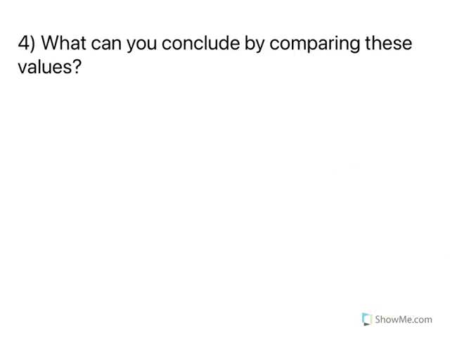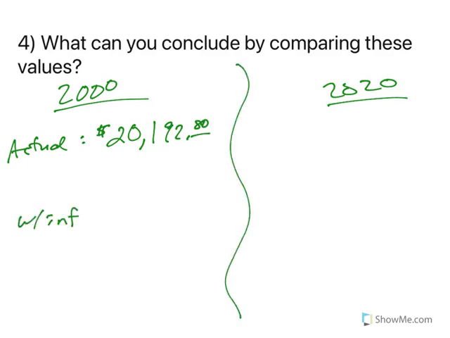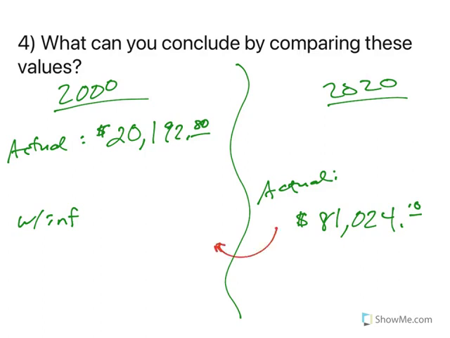So what can we conclude by comparing these values? If we're looking at 2000 to 2020, the actual in the year 2000 was $20,192.80. The actual in 2020 was $81,024.10. If it had grown with inflation to get there, it should have been $53,909.42.